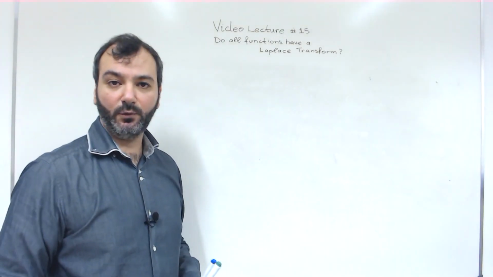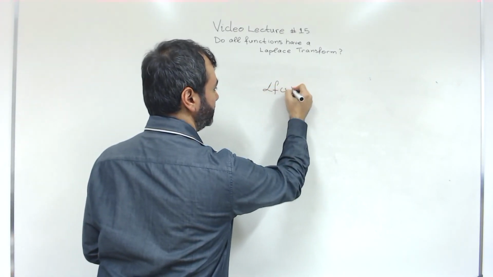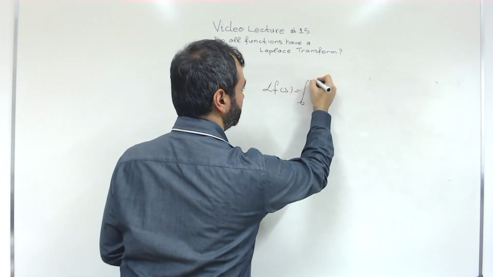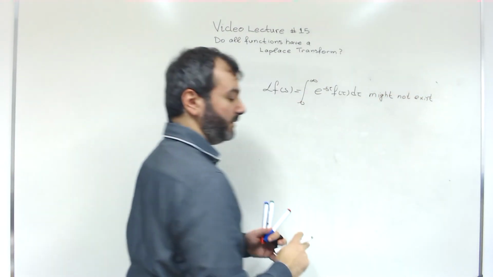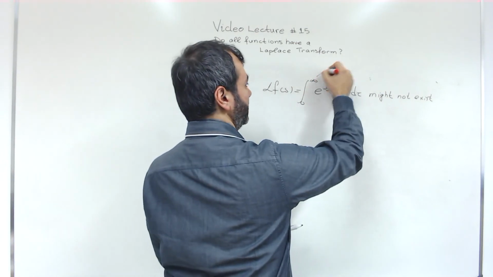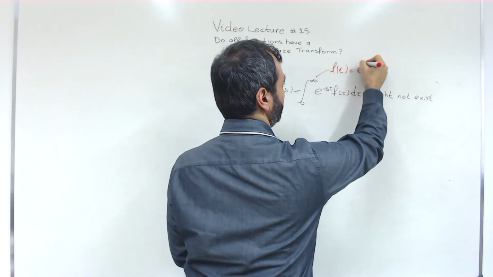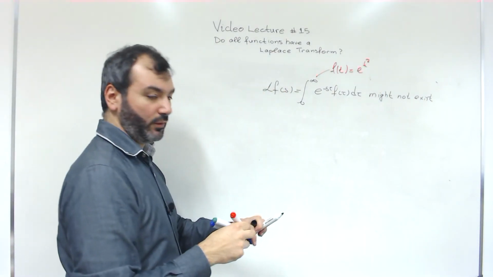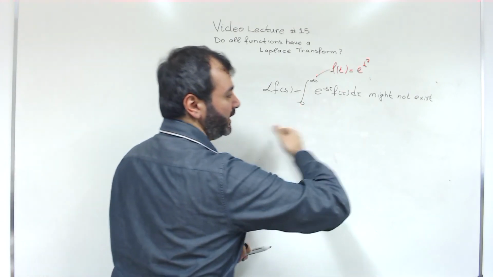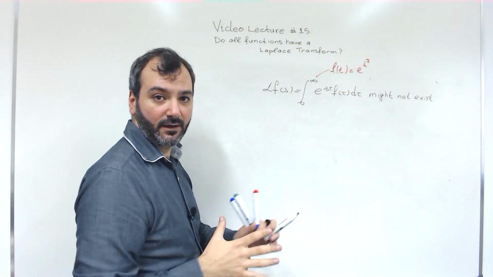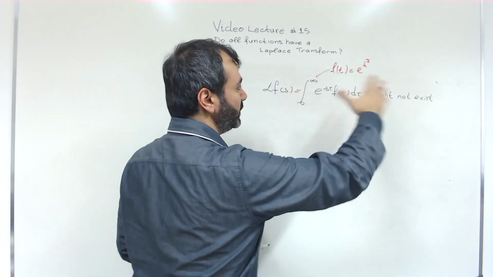So in summary, what we said today is that the Laplace transform of a function might not exist for some functions. The example we started with is e to the t squared, and the Laplace transform doesn't exist because the area under the curve grows until it becomes infinite as the upper limit goes to infinity.